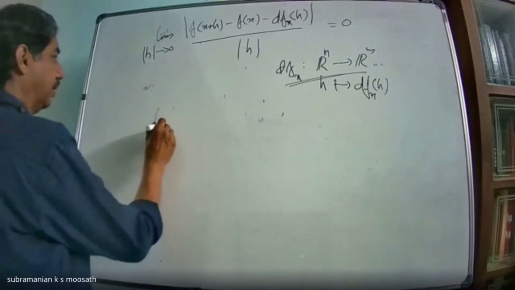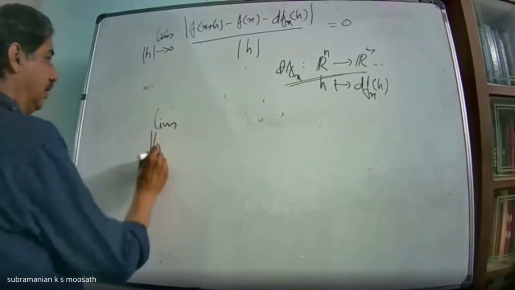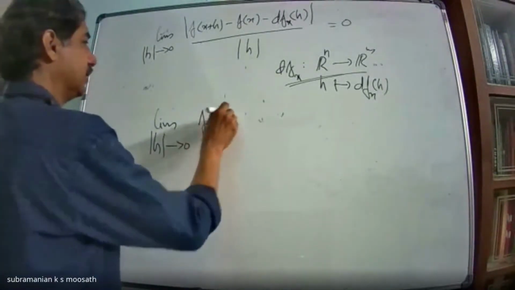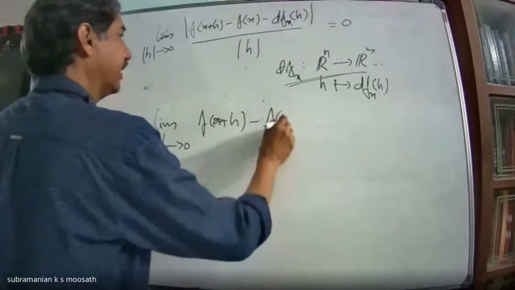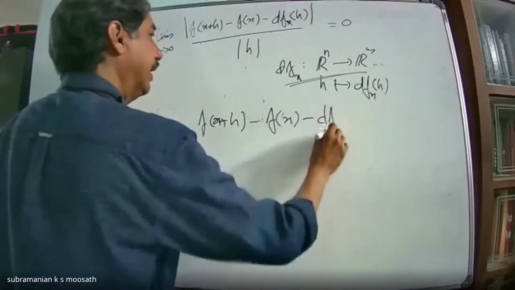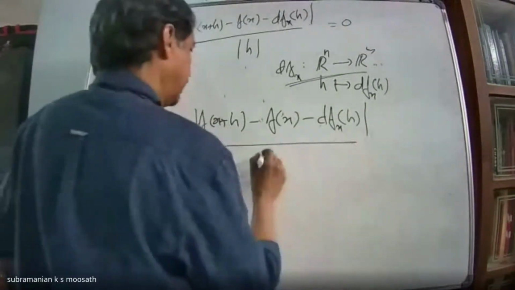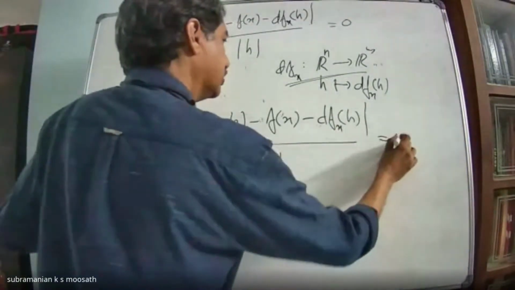Limit as norm of h tends to 0, norm of f of x plus h minus f of x minus dfx acting on h, divided by norm of h, equals 0.